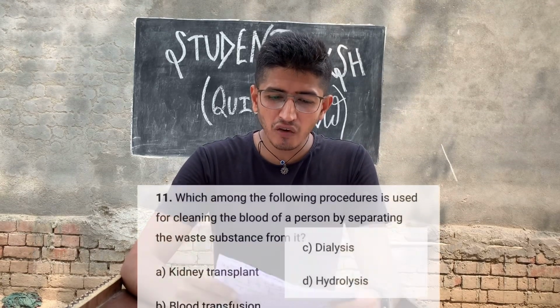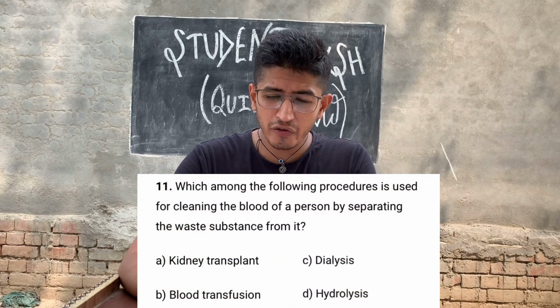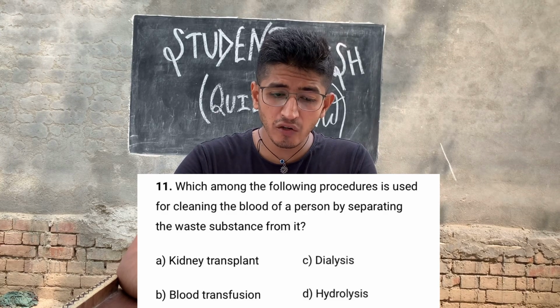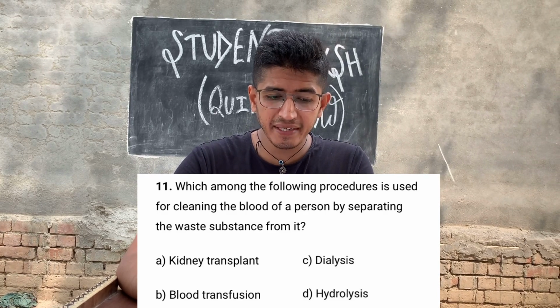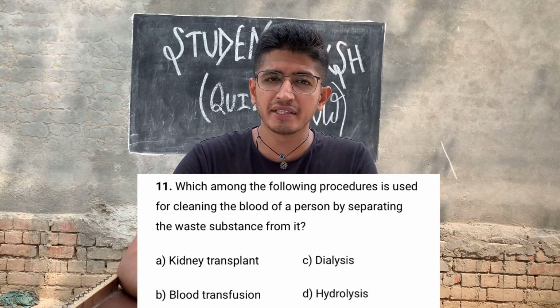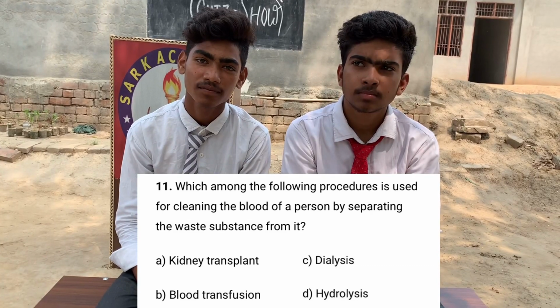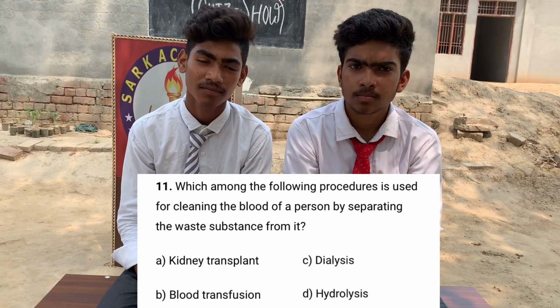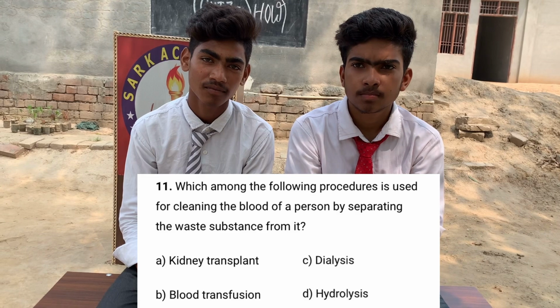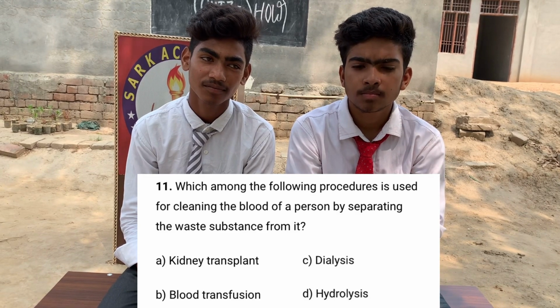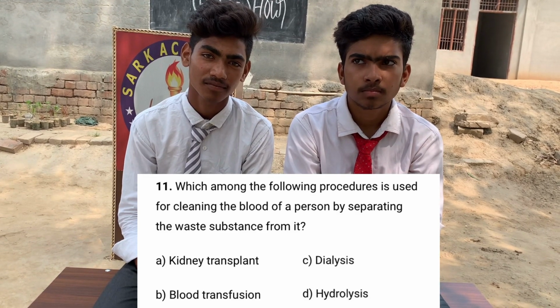Which among the following procedures is used for cleaning the blood of a person by separating the waste substances from it? And the options are A. Kidney transplant, B. Blood transfusion, C. Dialysis, D. Hydrolysis.